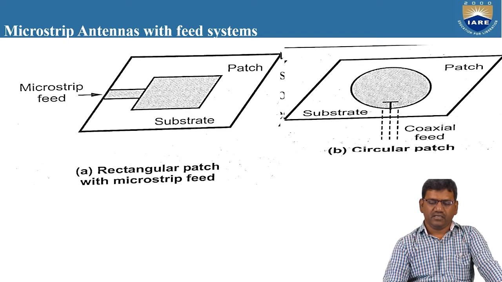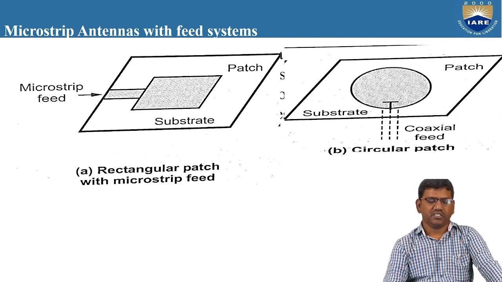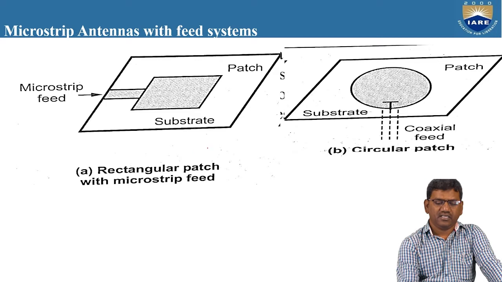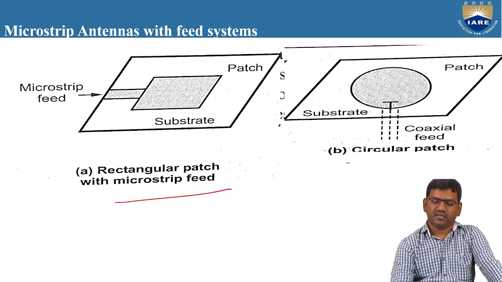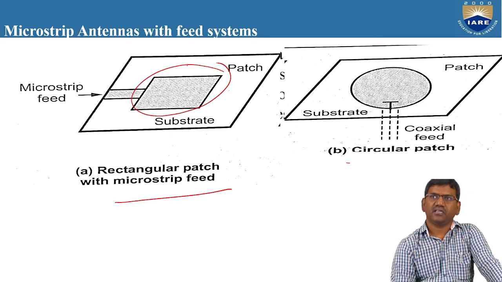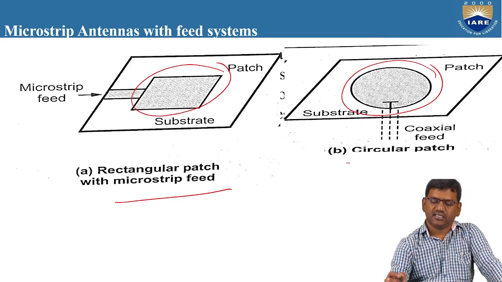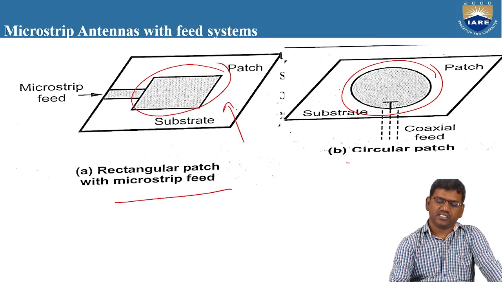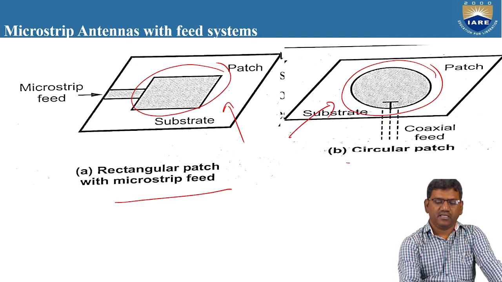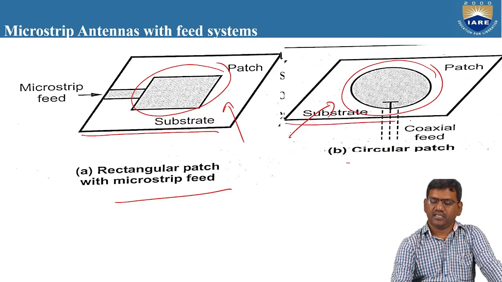So these are two different shapes of a microstrip feeding. Here you can see a rectangular patch with microstrip feed, and this is a circular patch. You can observe here the patch is rectangular. The patch here is circular, right? And all the others are common. The substrate is common here. And below there will be a ground plane here.